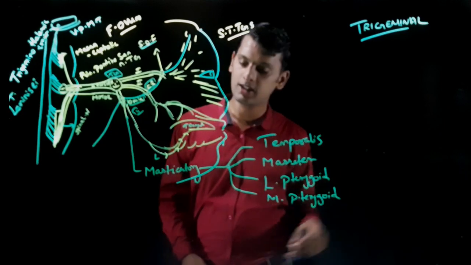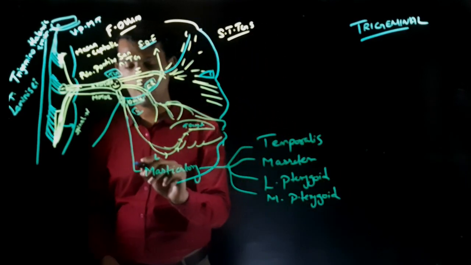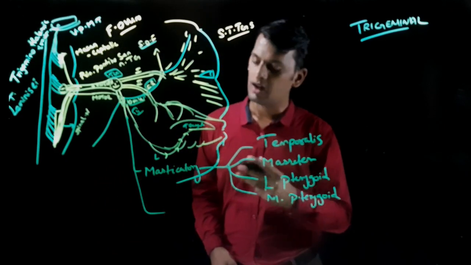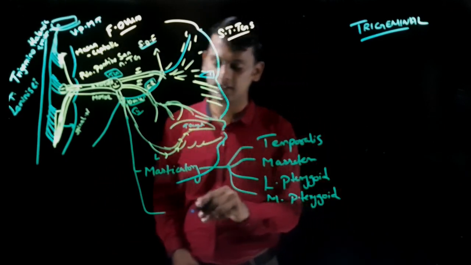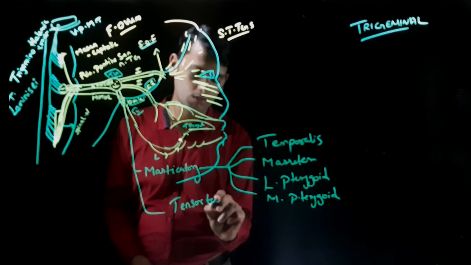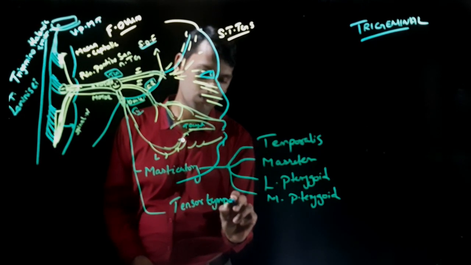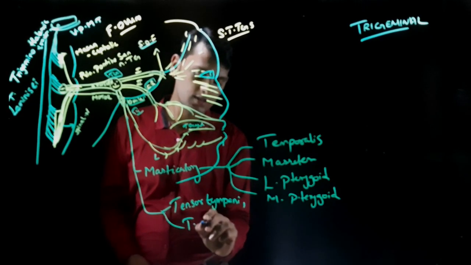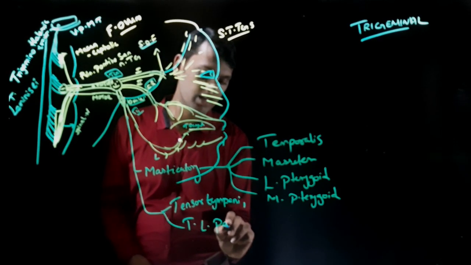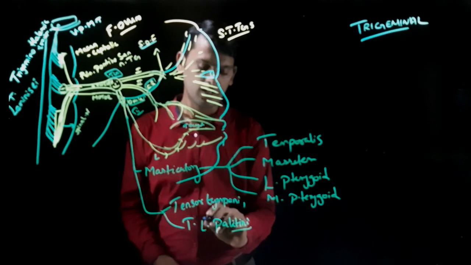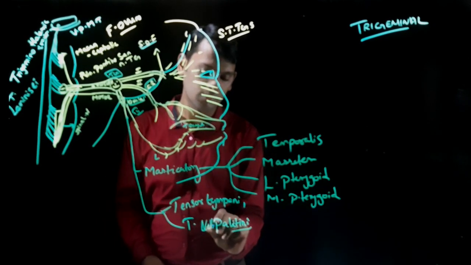So these are your masticatory muscles, and the second derivative is that it also supplies muscles which are your tensor tympani and tensor veli palatini.